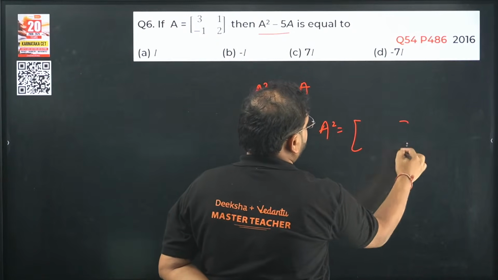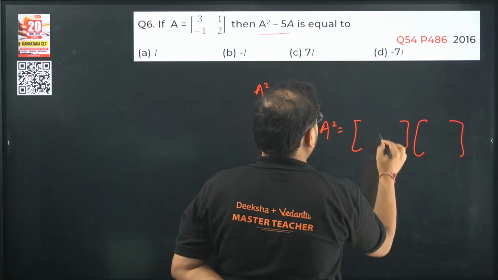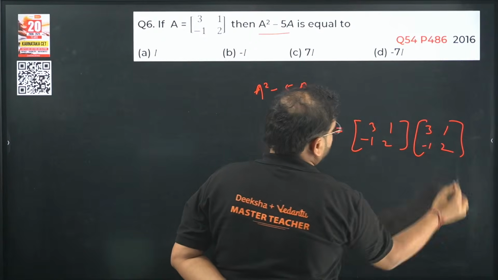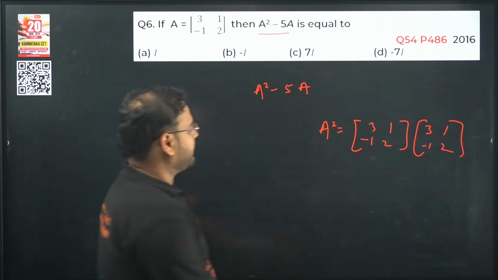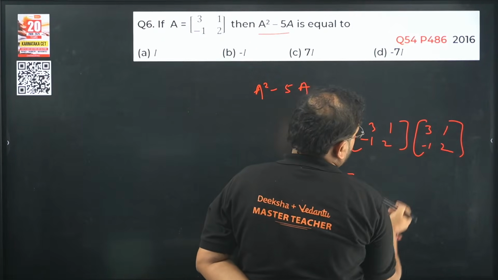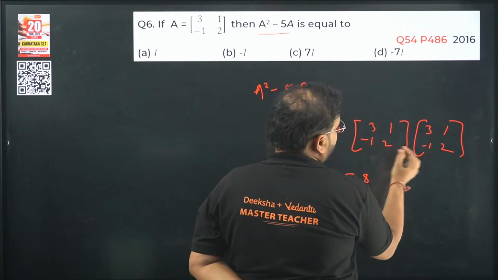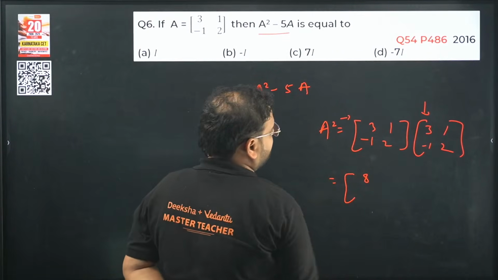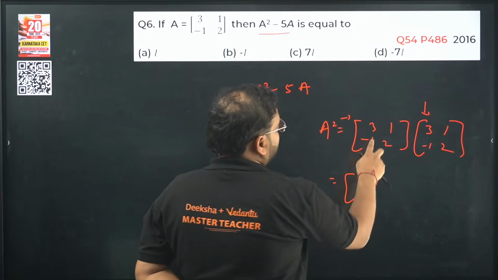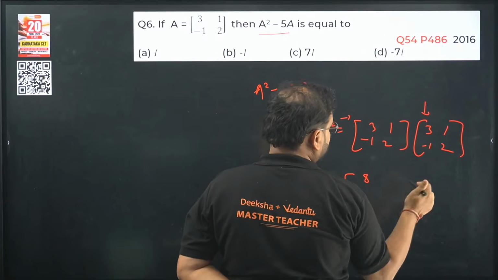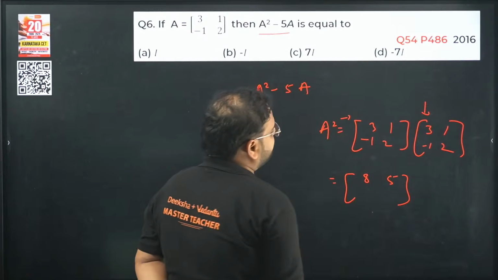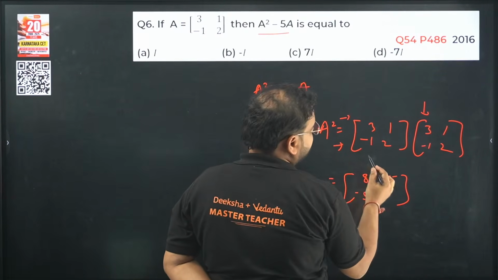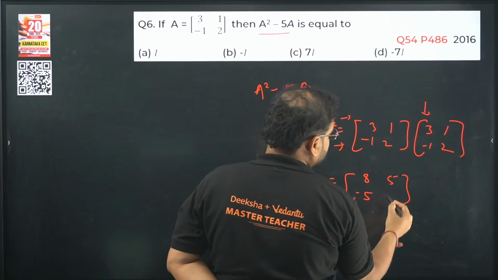Let me help you a little bit. What do we have over here? 3, 1, minus 1, 2 times 3, 1, minus 1, 2. Multiply now. We are doing row to column, right? So 3 into 3 is 9 and minus 1 is 8. And 3 into 1 is 3, 1 into 2 is 2, so 5. I get here 8, 5. Now with the second row, minus 3, minus 2, so becomes minus 5. And we have minus 1 plus 4, so 3.